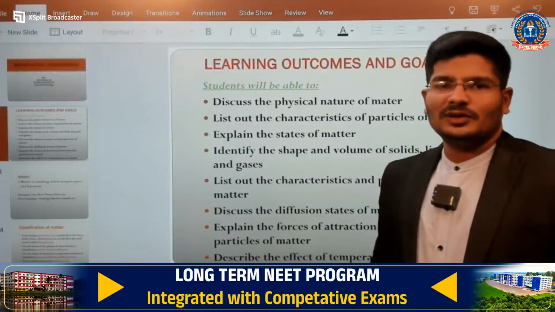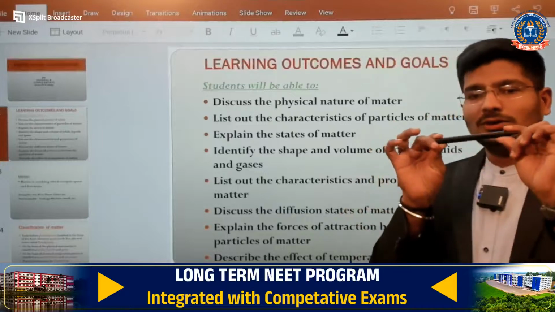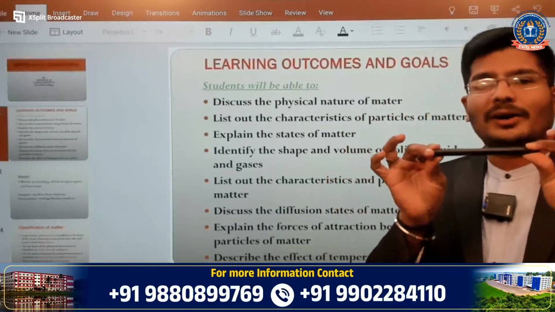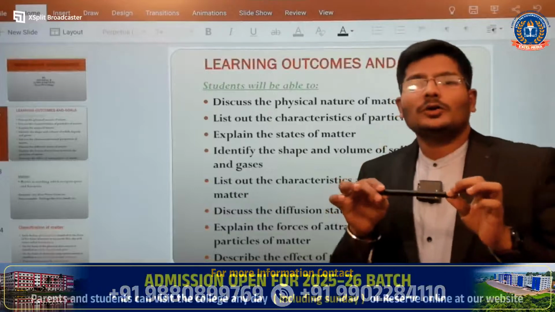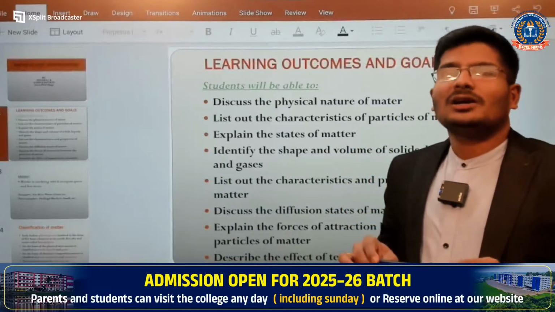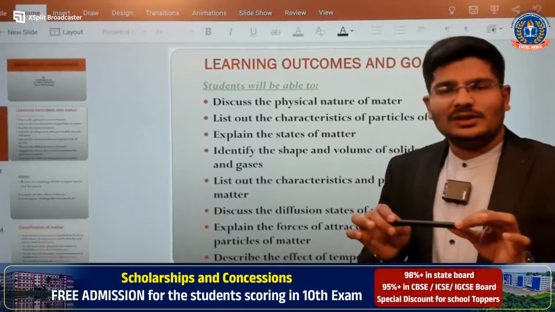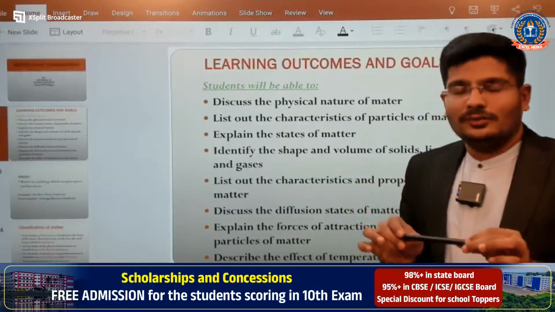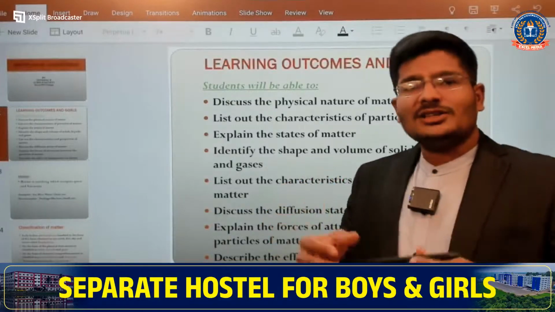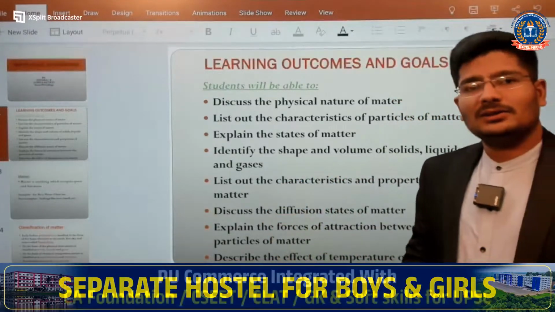Already in the last class I told you, it is the physical property of this particular pen. In the chemical reaction chapter I told you that physical changes are reversible, meaning if a physical change happens, we can get back the things once again.